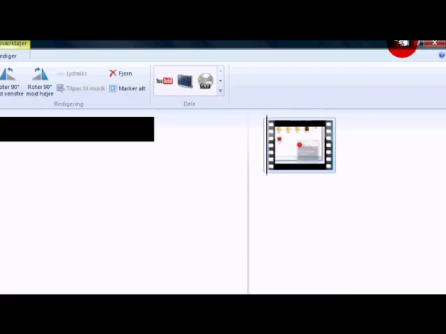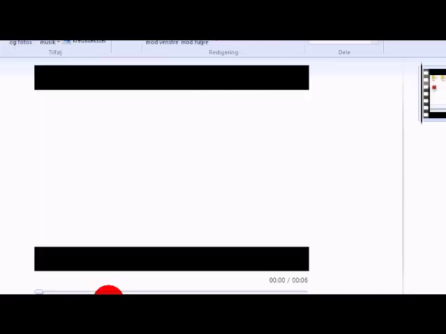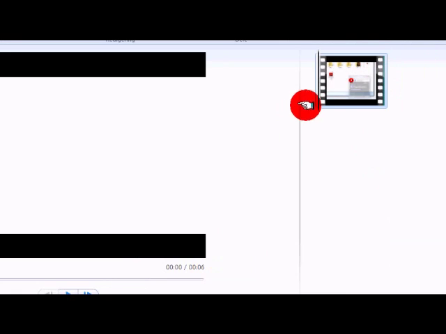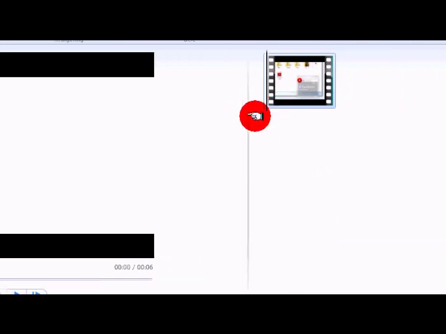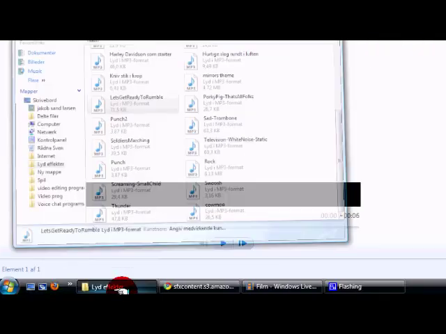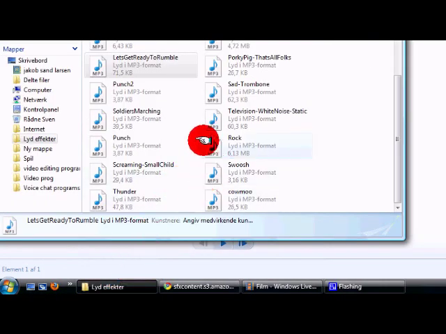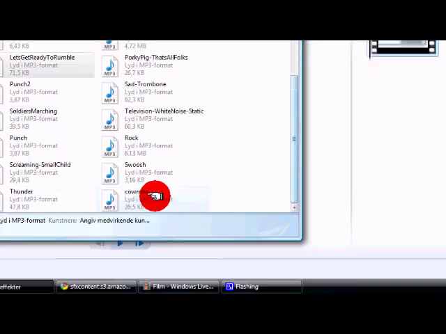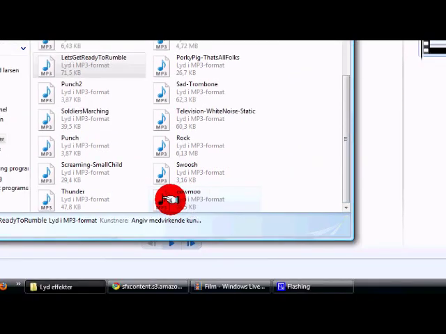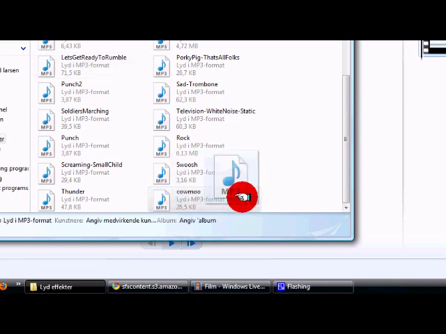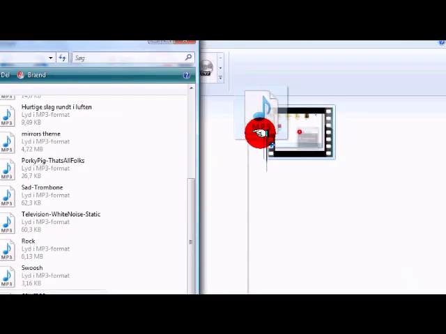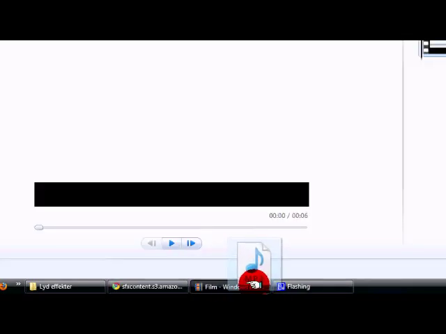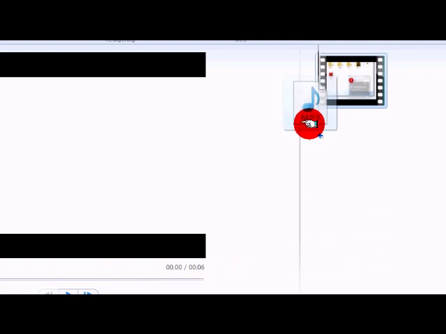Okay. Then you want to have a video in your Windows Live Movie Maker, and then you want to open your sound effects folder, and I'm just gonna find the cow moo. Here it is. Then I want to drag it into Movie Maker. You can just do like this, or you can choose the place where you want to drag it in, like that. But I'm gonna place it there.